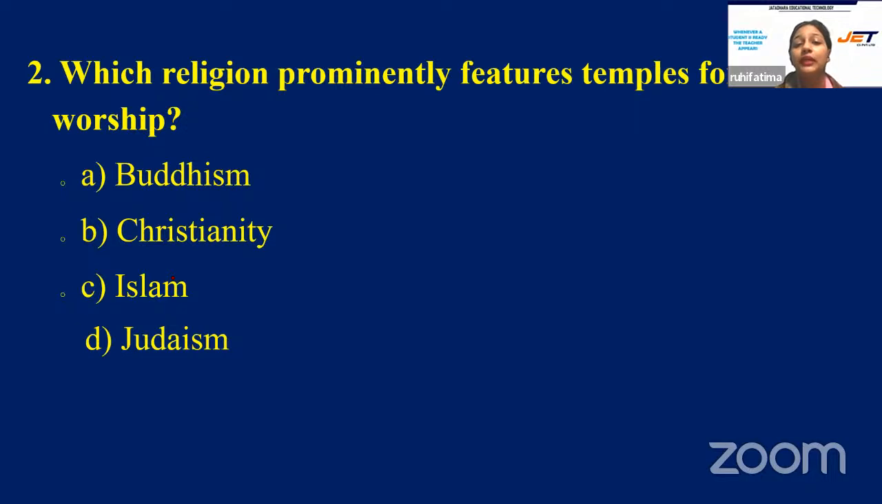Next question. Which religion prominently features temples for worship? And your options are A, Buddhism; B, Christianity; C, Islam; or is it D, Judaism? Which religion prominently features temples for worship? Buddhism, Christianity, Islam, or Judaism? Yes, students, the correct answer is option A.